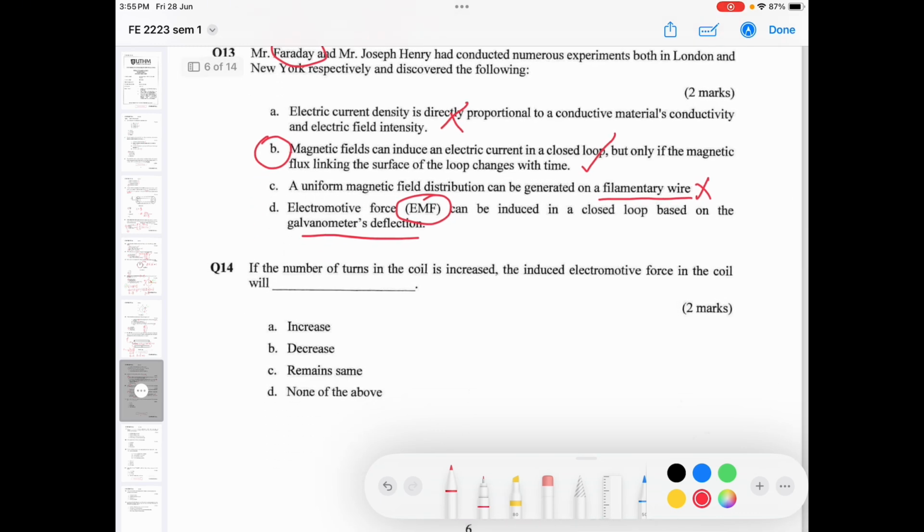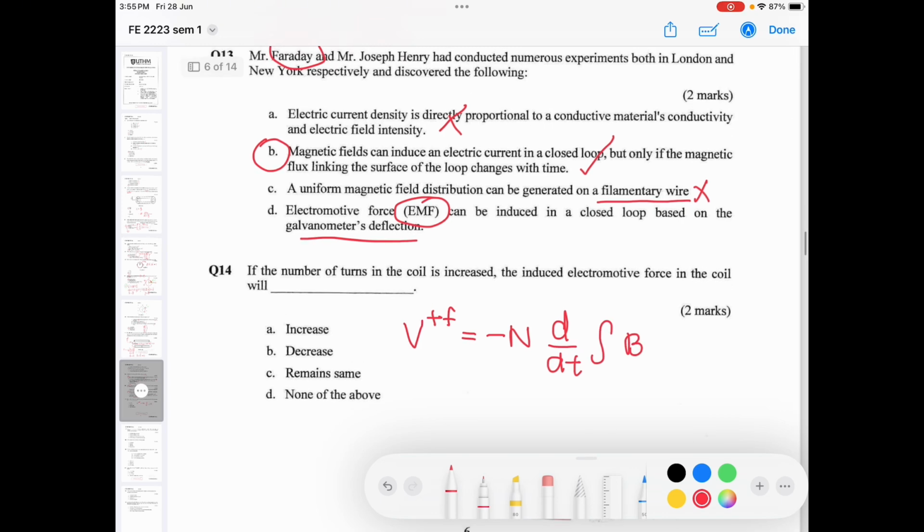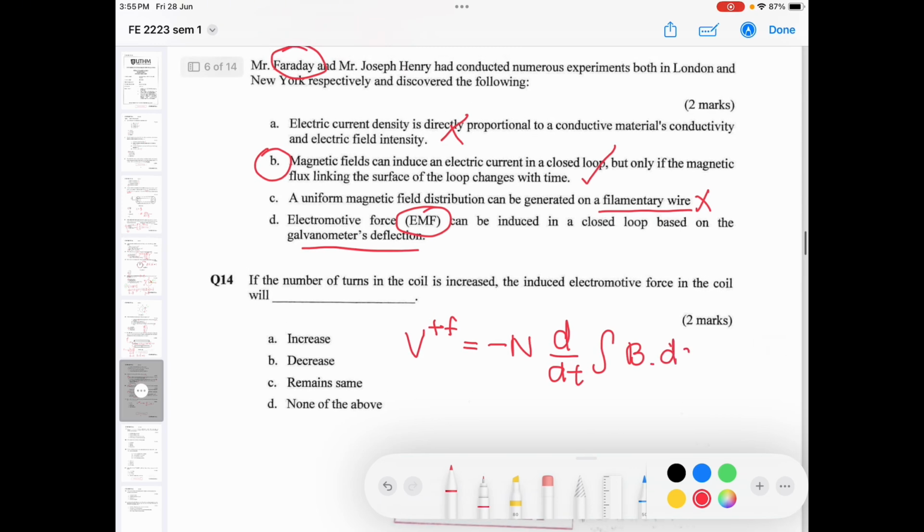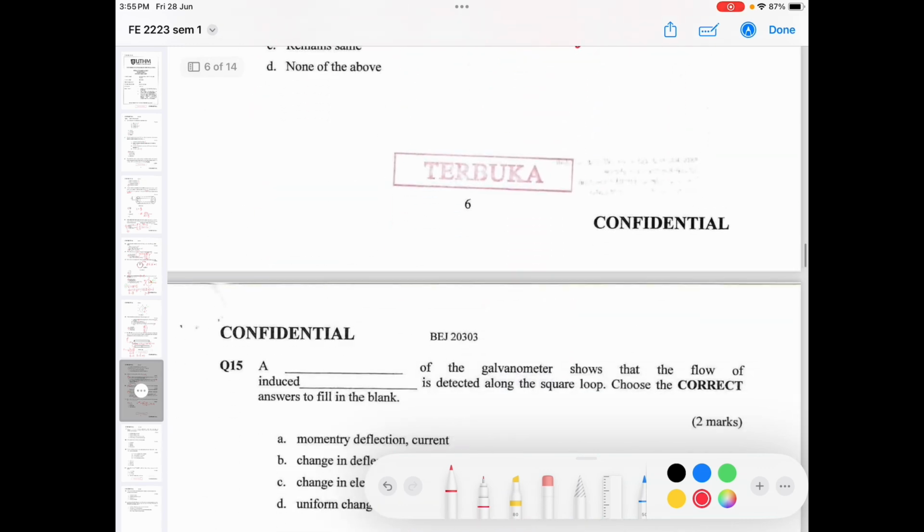If the number of turns in the coil increases, the induced electromotive force in the coil will... This one you have to refer to the transformer EMF formula: negative N, d over dt, so we integrate B dot dx, right? So what happens if your N increases? Very easy. If your N increases, the other one will also increase. The transformer EMF will also increase.